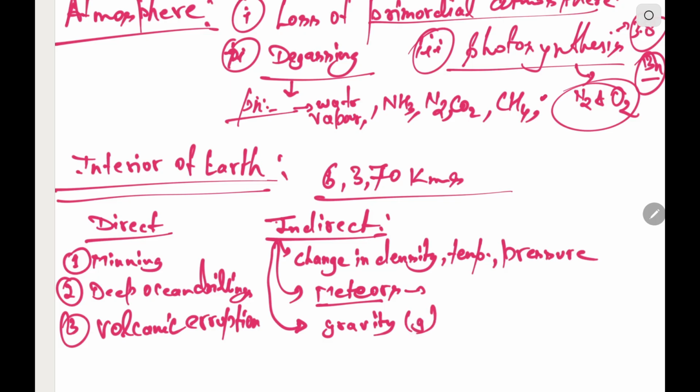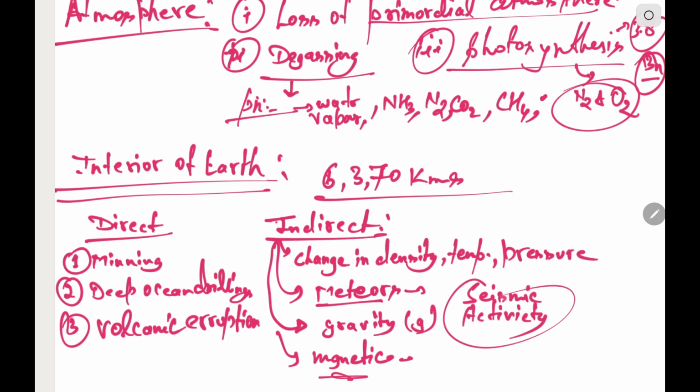Another one is magnetic fields, that is studying the paleomagnetic curves. The previous magnetic history of the Earth gives us insight about the magnetic composition. Another one is seismic activity, that is movement of the seismic waves through the Earth. How do they move? This also gives us information about the composition of Earth.